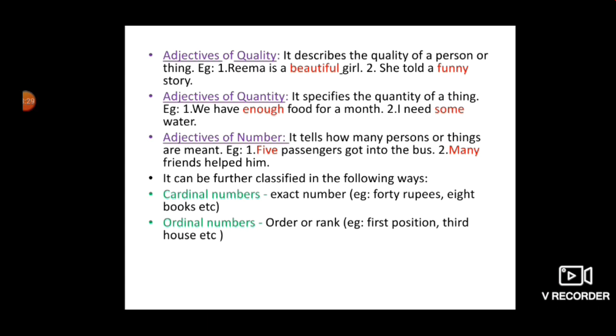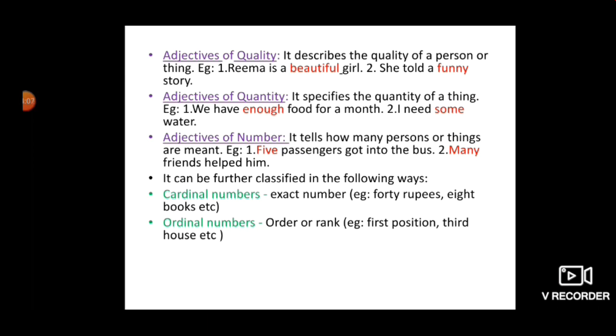Then adjective of quantity. It specifies the quantity of a thing. For example, we have enough food for a month. I need some water. Here enough and some, both the words are adjectives of quantity, which are telling us the quantity of the noun. Noun is food and water. You know it very well. We cannot count the water and we cannot count the food even. So these are the words which we are using to express the quantity of the noun.